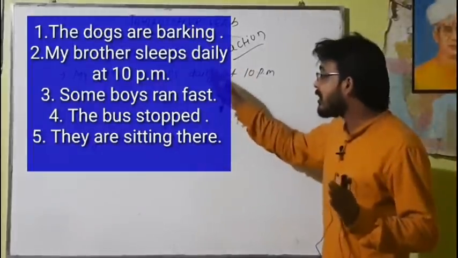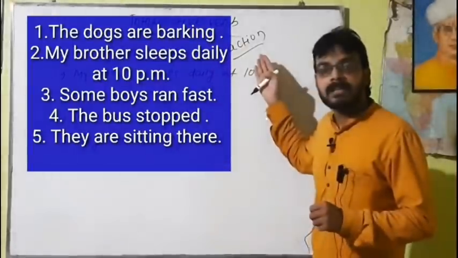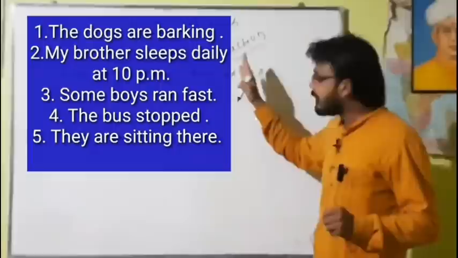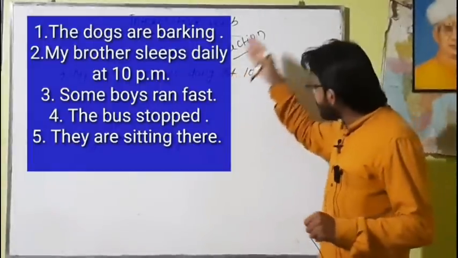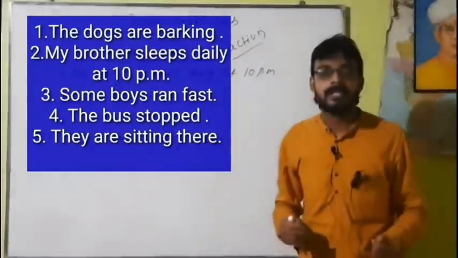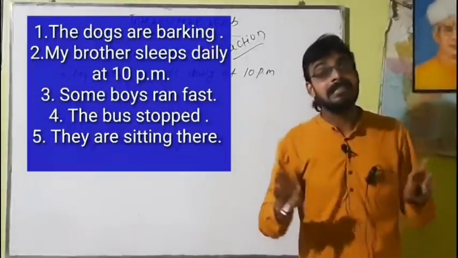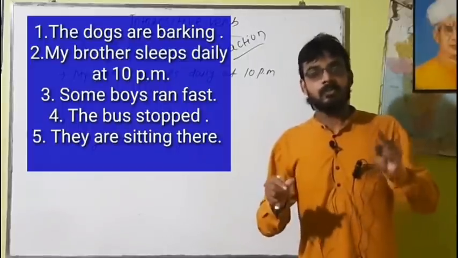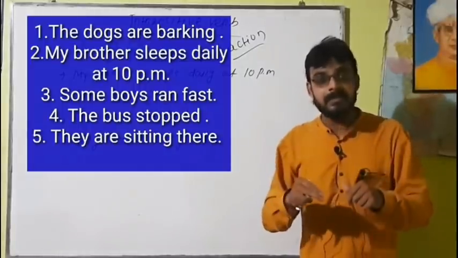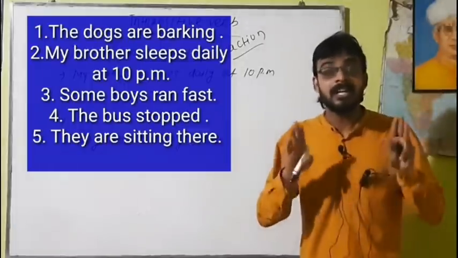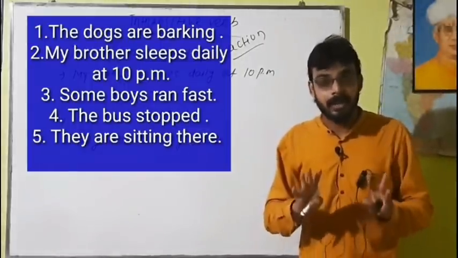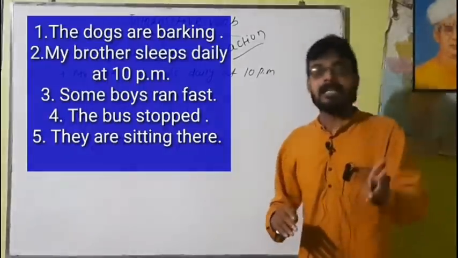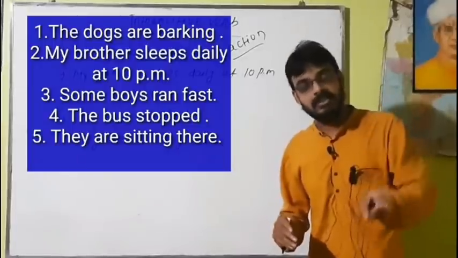And here the action doesn't pass to an object. The dogs are barking. Here the action barking doesn't pass over to an object, and such a verb is called an intransitive verb. Transitive means there should be the presence of an object. Intransitive means the verb that doesn't require an object. That is known as an intransitive verb, and intransitive is divided into two parts: verb of action and verb of being.